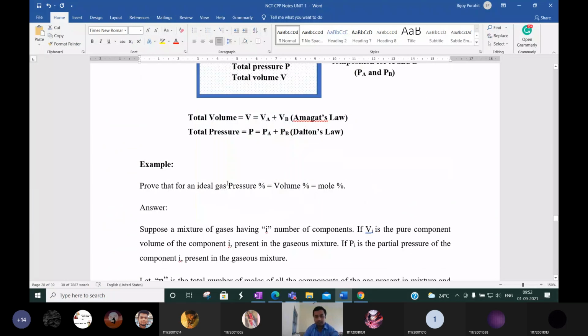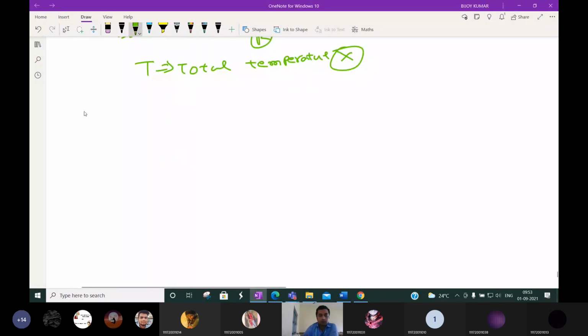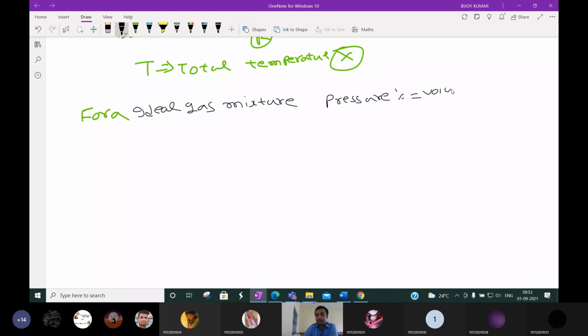This will be for an ideal gas mixture. I will correct it and upload it once again, don't worry. So for an ideal gas mixture, prove that pressure percentage is equal to volume percentage is equal to mole percentage.